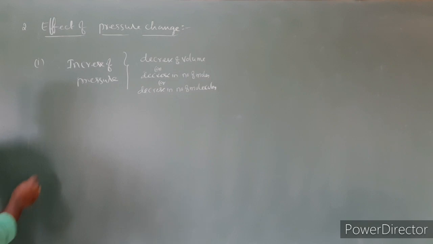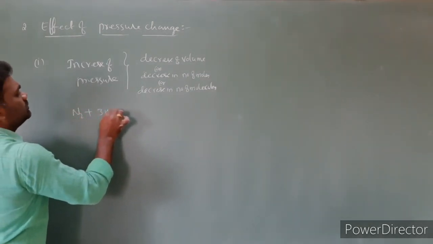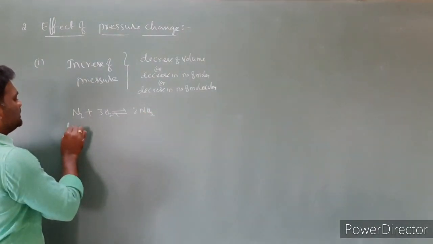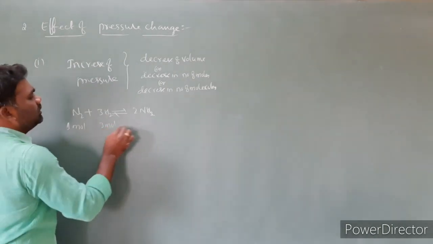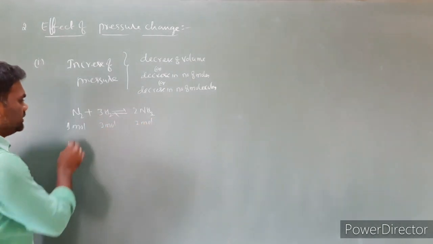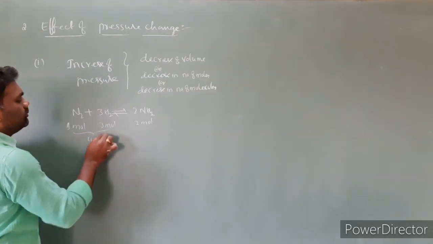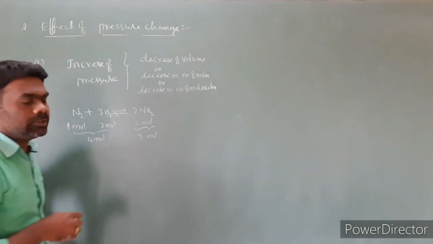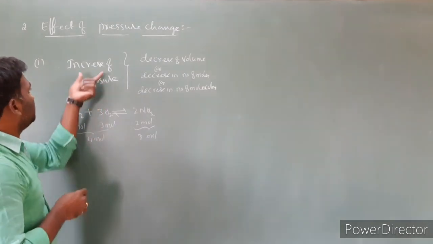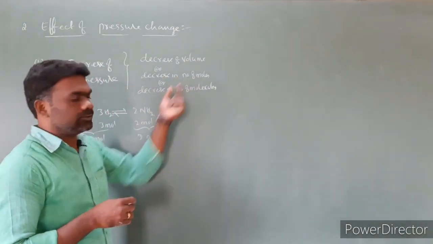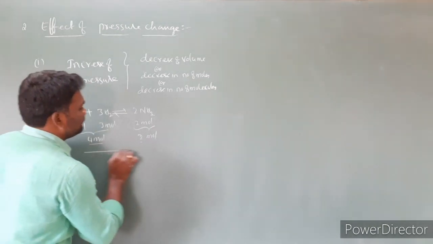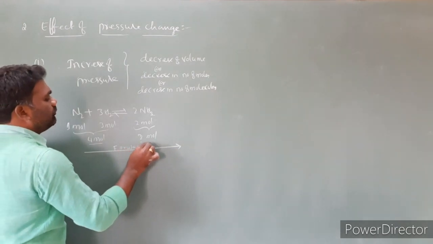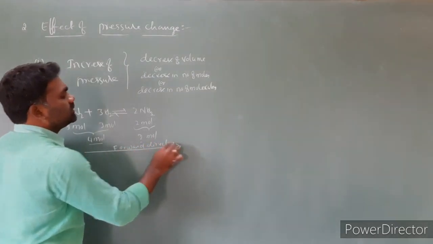Let us understand by taking an example. N2 plus 3H2 gives rise to 2NH3. Right, I am taking the number of moles. This is 1 mole, this is 3 moles, this is 2 moles, isn't it? So total number of moles, how many is there? This is 4 moles. Here total number of moles is 2. So the shift of equilibrium is towards which direction? Here pressure increases, so the number of moles decreases. Number of moles here is 4, here is 2. The shift of equilibrium is towards the forward direction.